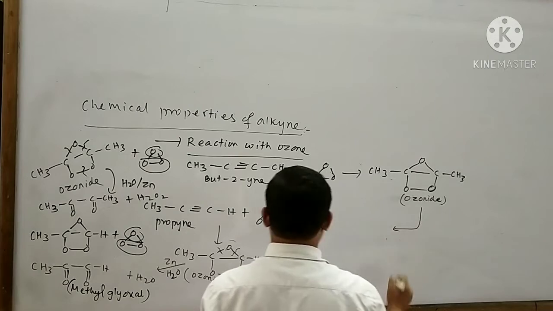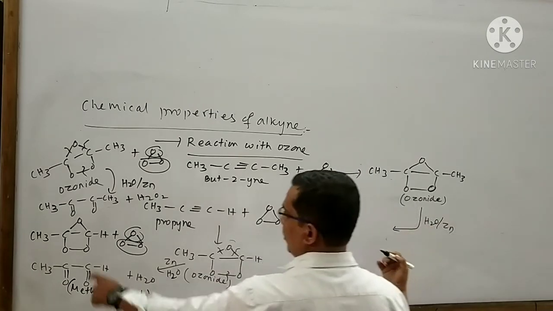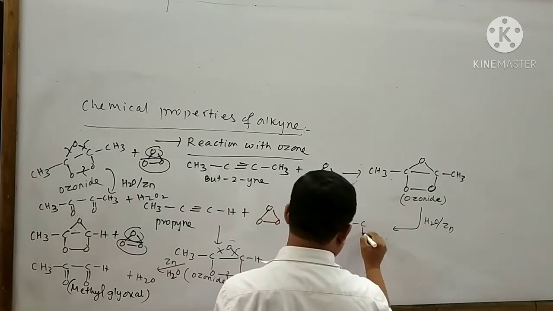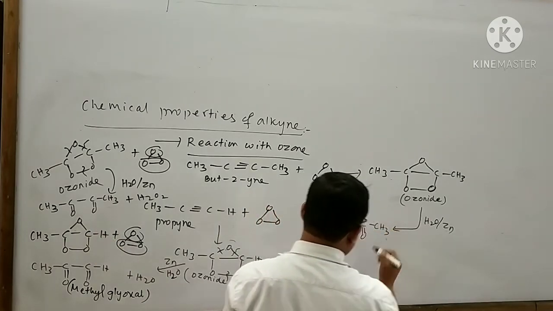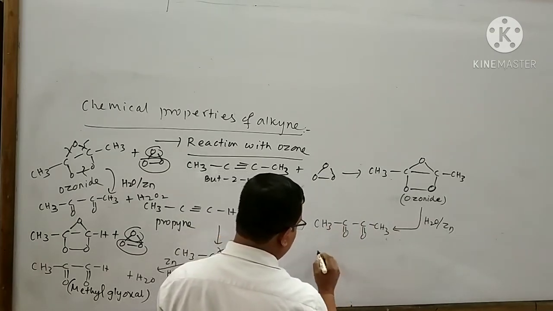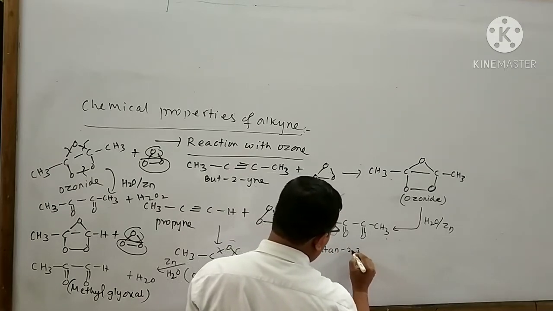Again, this ozonide product undergoes reaction with water in the presence of zinc. Then this product will be formed. The name of this compound is said to be butane-2,3-dione.